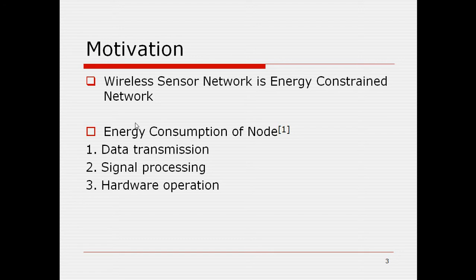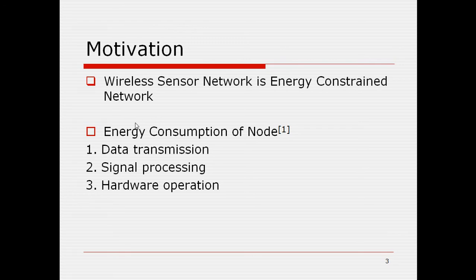Motivation. Wireless sensor network is an energy constrained network. In wireless sensor network, all nodes are operated on battery. So energy is the main crucial part of wireless sensor network. Lifetime of wireless sensor network is defined by the energy of nodes. So energy of node is very crucial part for lifetime of wireless sensor network.